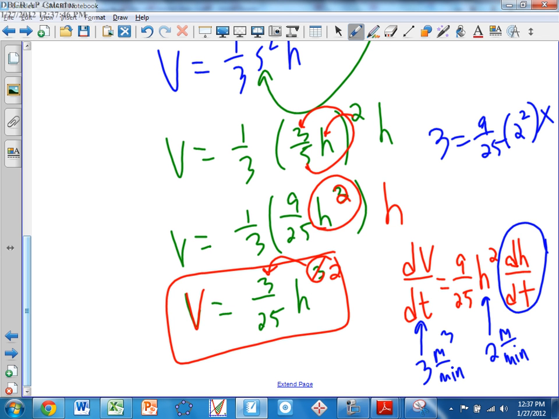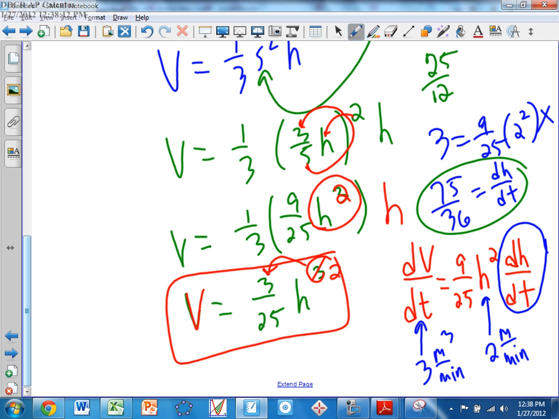What are you going to get? 75 over 36. You're going to get 9 times 4 is 36. We could probably reduce it by a factor of 3. Just put 25 over 12. This becomes 25 over 12. And again, it's DH/DT, which is meters per minute. Please remember, DH/DT is the change in the height, meters, over the change in time, minutes. That's how you figure out your units again.